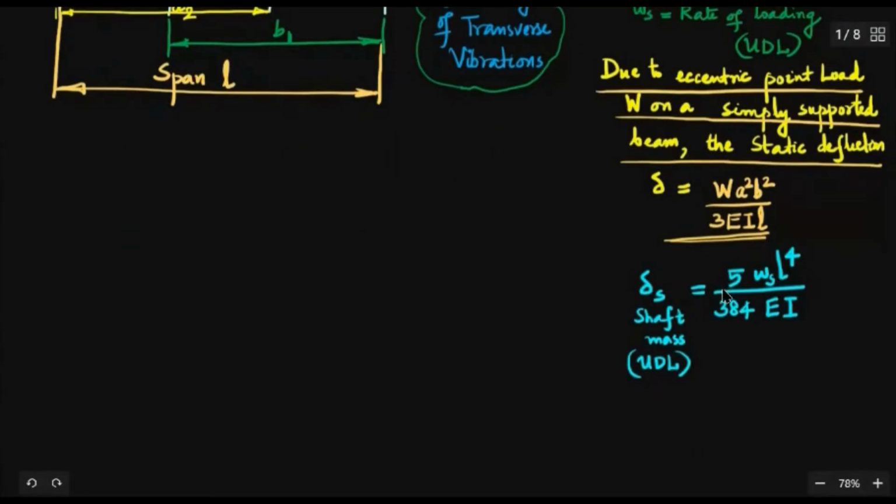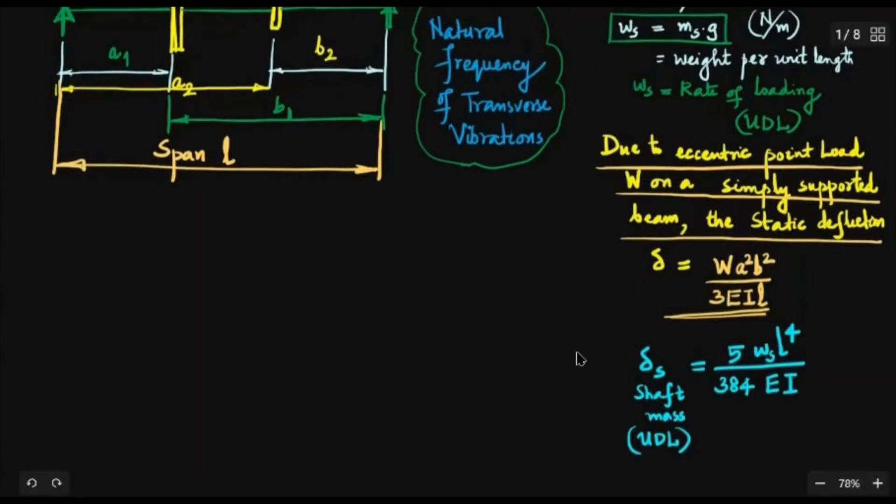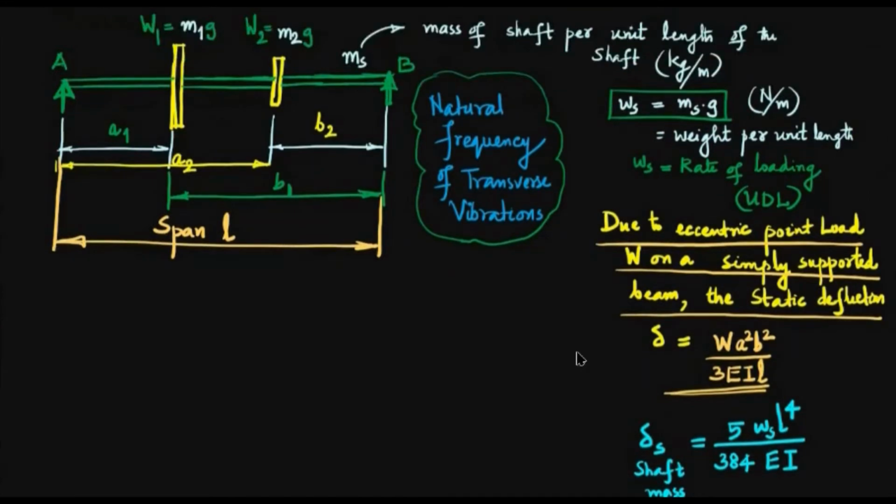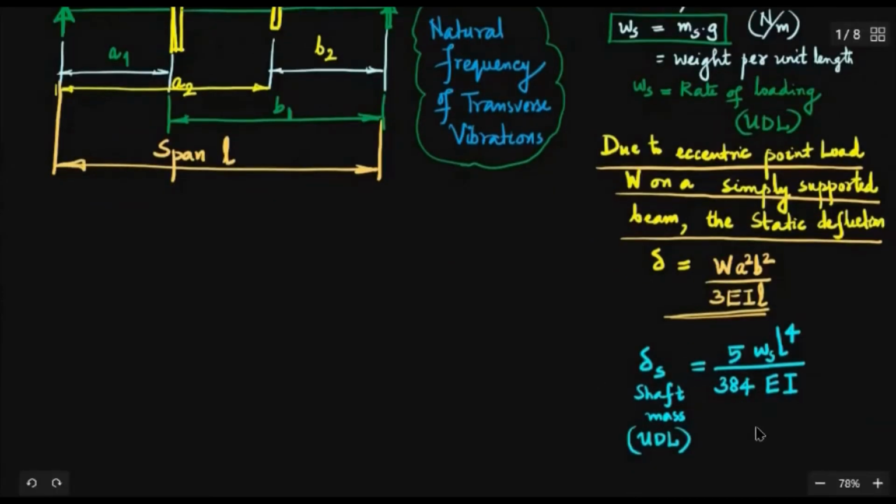It will be only 1/5 of this. I said yesterday, when the shaft is fixed, the deflection will be reduced, safety is higher, it will not cause more deflection. So even if the flexural rigidity is EI, if we have fixed supports, it will be only 1/5 due to the UDL. So due to the UDL acting over the entire span, the static deflection will be 1/5 of this quantity. So 5 gets cut. Then what comes? WS L raised to 4 divided by EI.